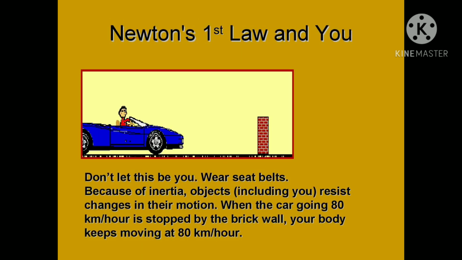And so, don't let this be you. Wear seat belts. Because of inertia, objects resist changes in their motion. When a car going 80 kilometers per hour is stopped by a brick wall, your body keeps on moving at 80 kilometers per hour. This is about Newton's first law.